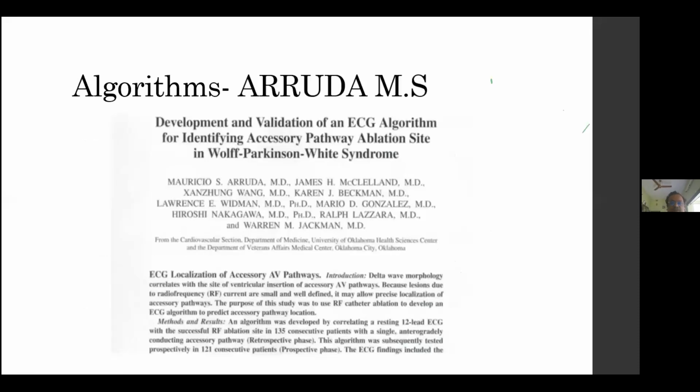Now, this is the most commonly used algorithm, and as of now the most accurate algorithm. The sensitivity is around 87% for this Arruda algorithm. This Arruda algorithm, I will just go into here. What they have done is they compared with the successful ablation site in 135 patients, and then applied it to 121 patients later on to see the validity.